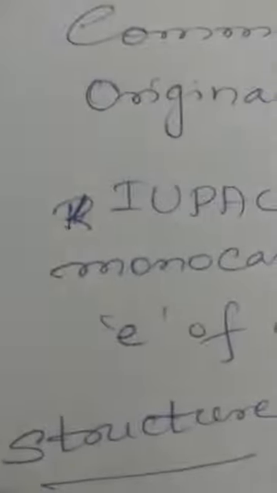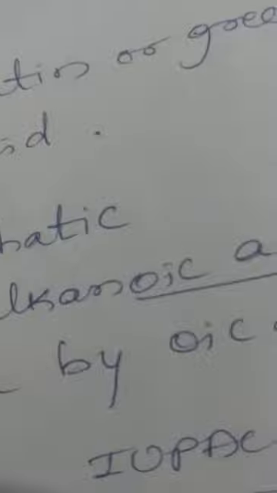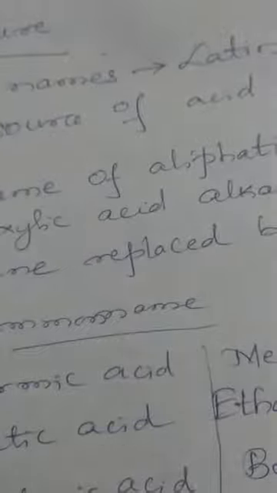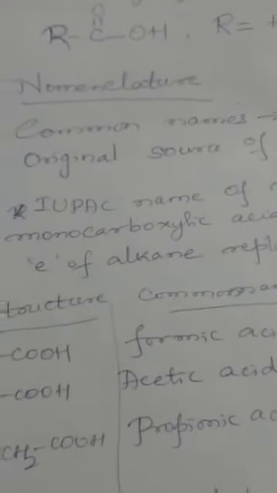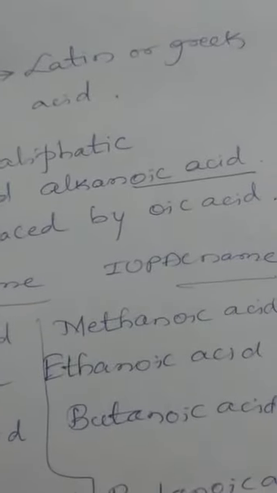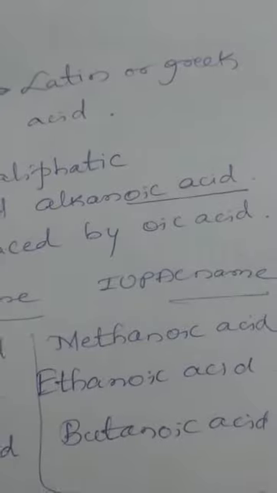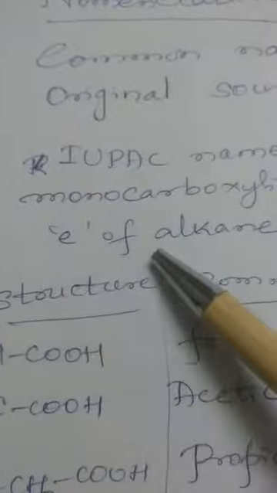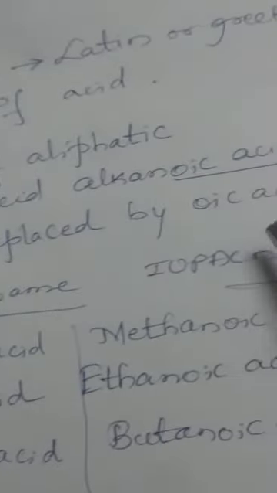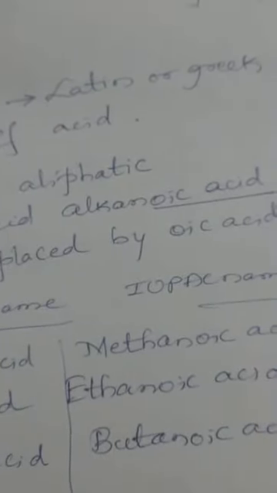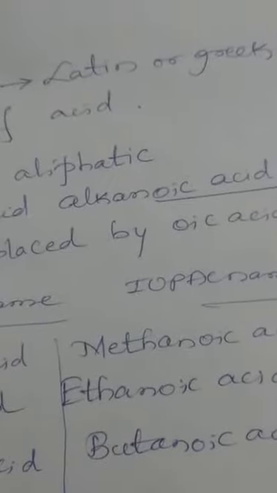Aliphatic monocarboxylic acids are named, as you look at the general IUPAC name there, as alkanoic acid. So the E of alkane is replaced by oic acid to get the general IUPAC name of aliphatic monocarboxylic acids as alkanoic acid. Now let us look at a few examples.